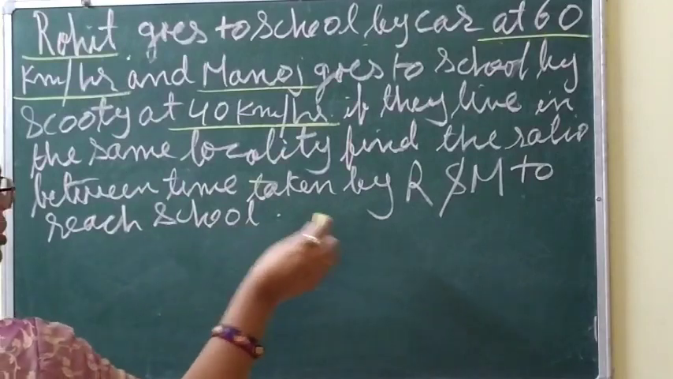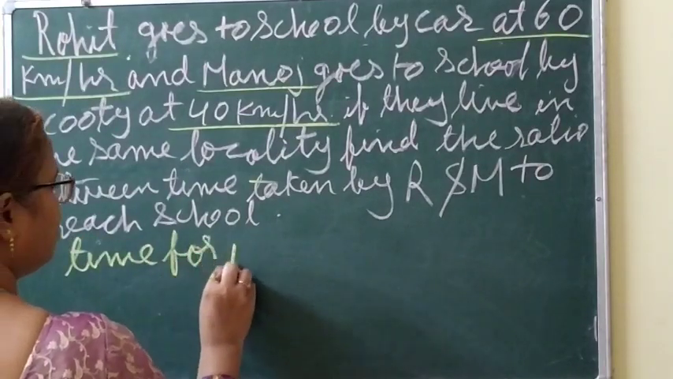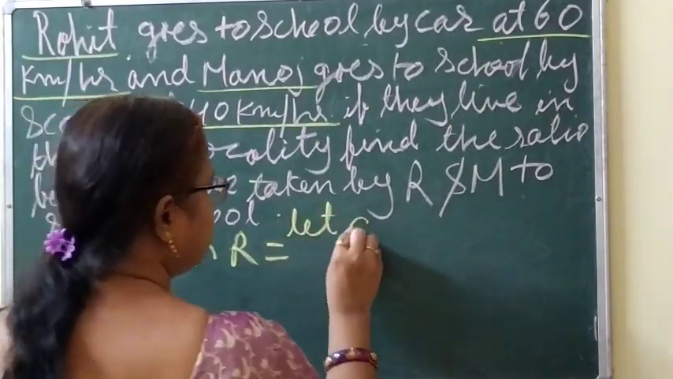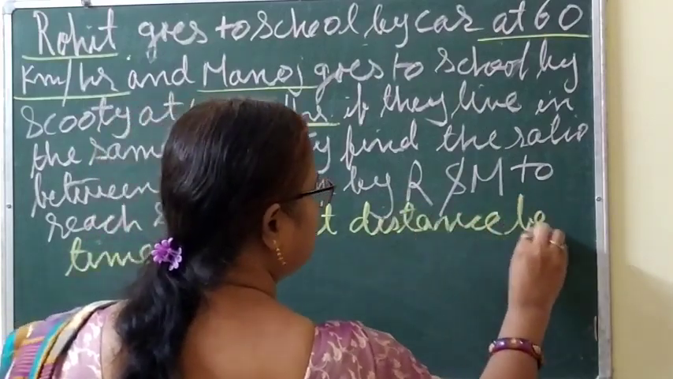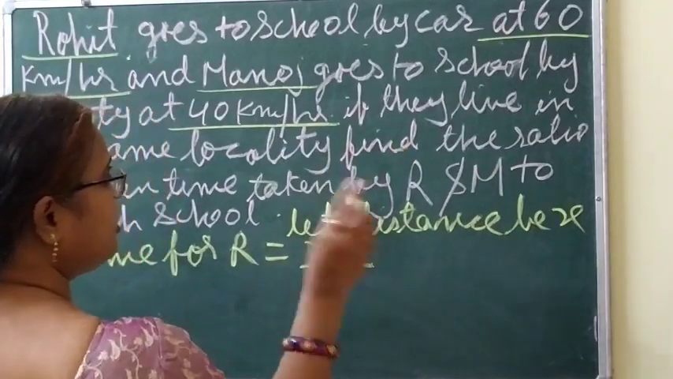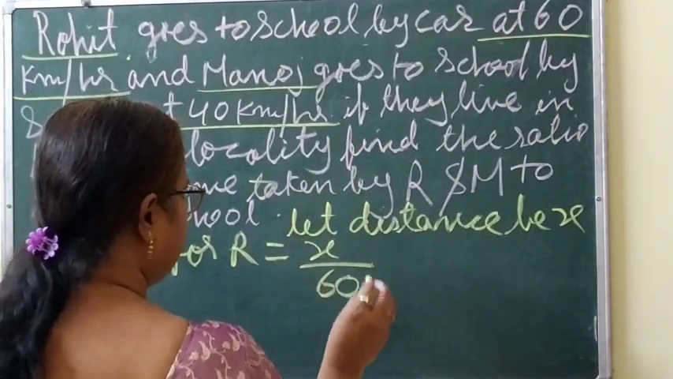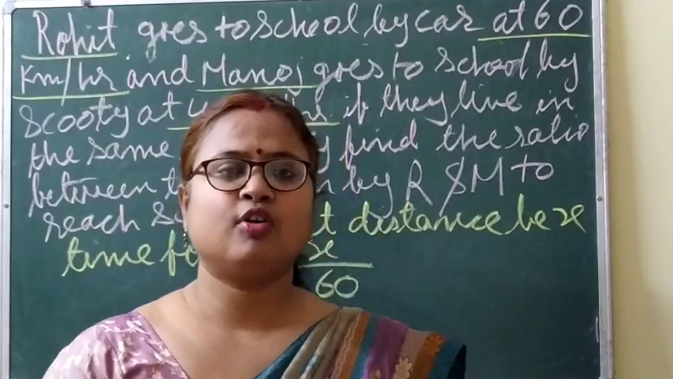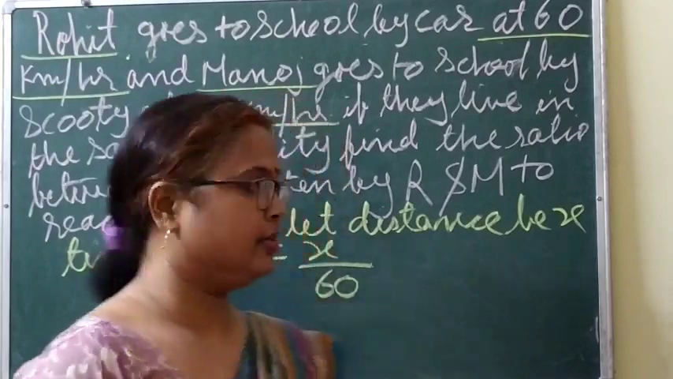So time for Rohit. Let the distance be x. So time for Rohit will be x by 60. I told you also, whenever we have to find the time, we use the formula time is equal to distance divided by speed.